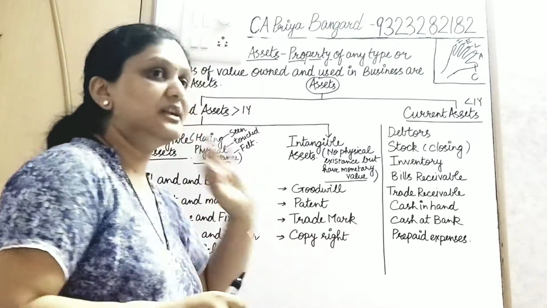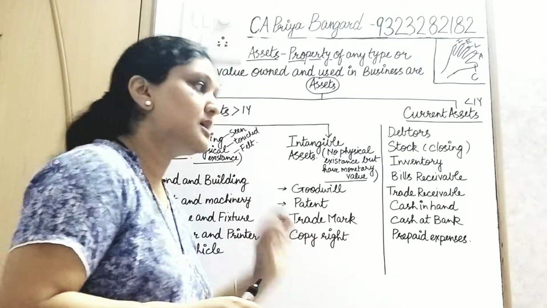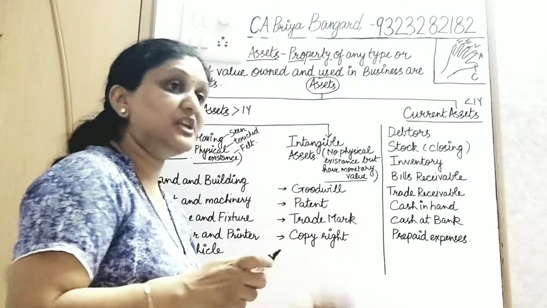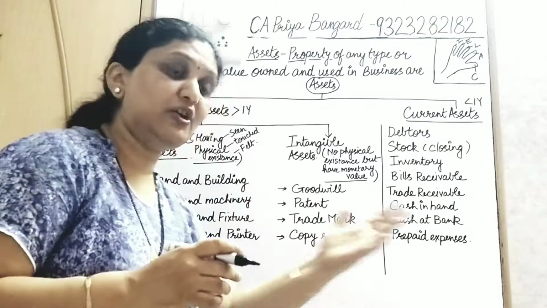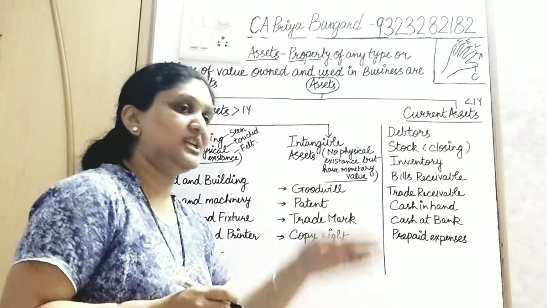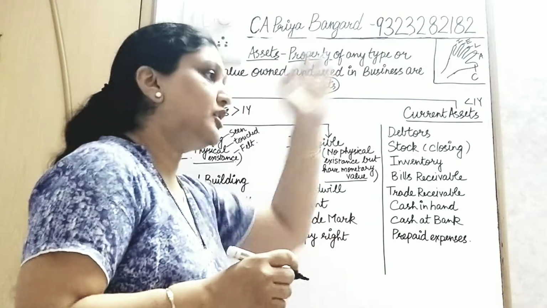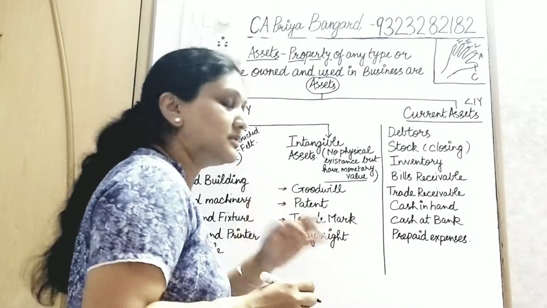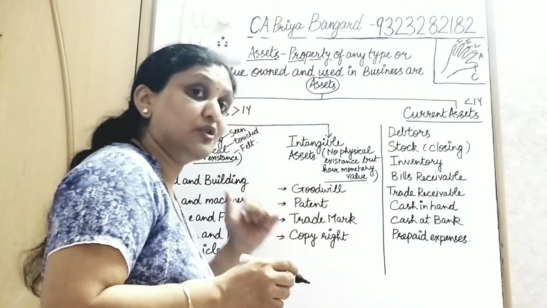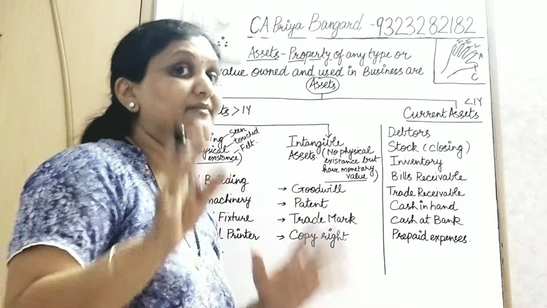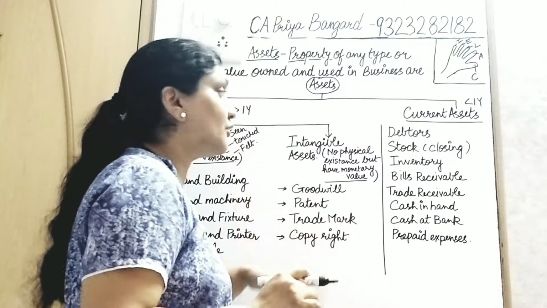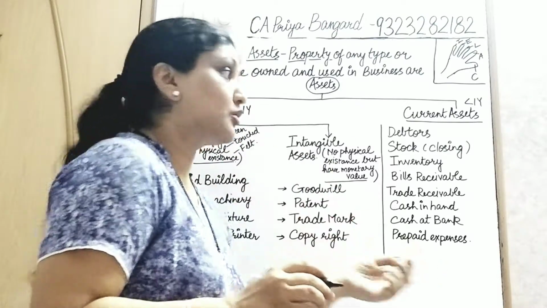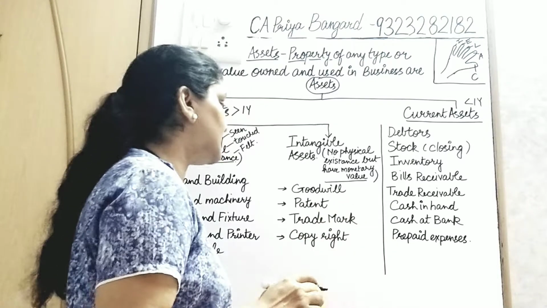What is goodwill? The name and reputation of your business by help of which you can sell more than your competitor. You will buy jeans from a reputed company and not the one selling on the roadside. Why? Because the company that is selling has goodwill and you know that the quality will be good. So because of goodwill, you can sell more. Goodwill is the reputation of the business.